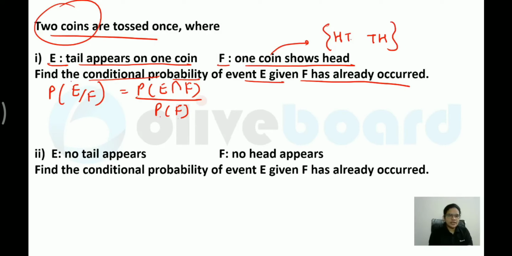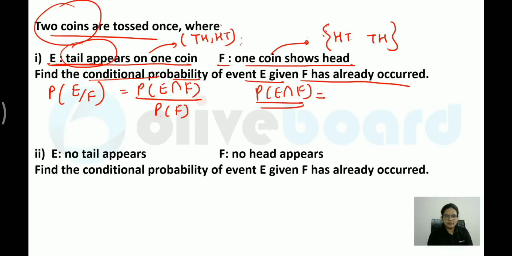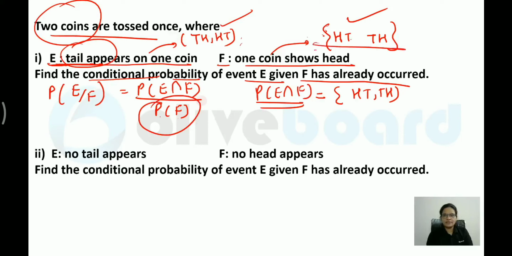Now what are you saying over here? Probability of E. It is showing only one tail. Probability of showing only one tail means tail head or head tail. Now, what would be the intersection? If I write probability of E intersection F, how many elements would there be? There would be two elements, because these elements are the same. Both of the elements are the same, so here it will have head tail and tail head both. And what is the probability of F? Probability of F is nothing but again 2.